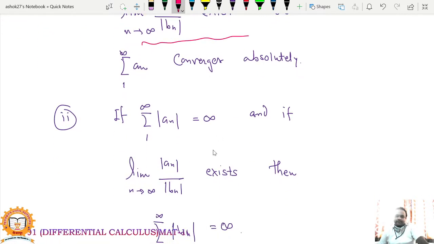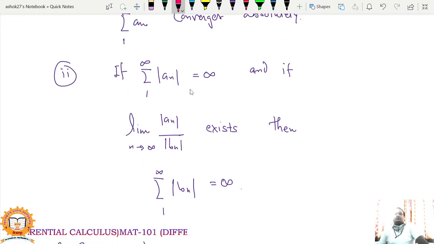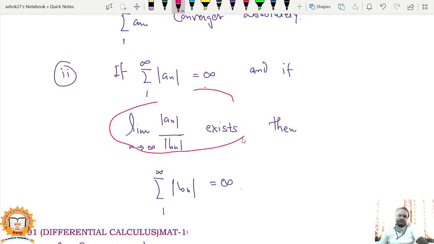And if summation mod an is divergent, and if this limit exists, then we say that summation bn also diverges. If summation mod an diverges, then summation mod bn also diverges if this limit exists. If the value of this limit is finite, and one series, summation an, diverges, then the second series, summation bn, also diverges.